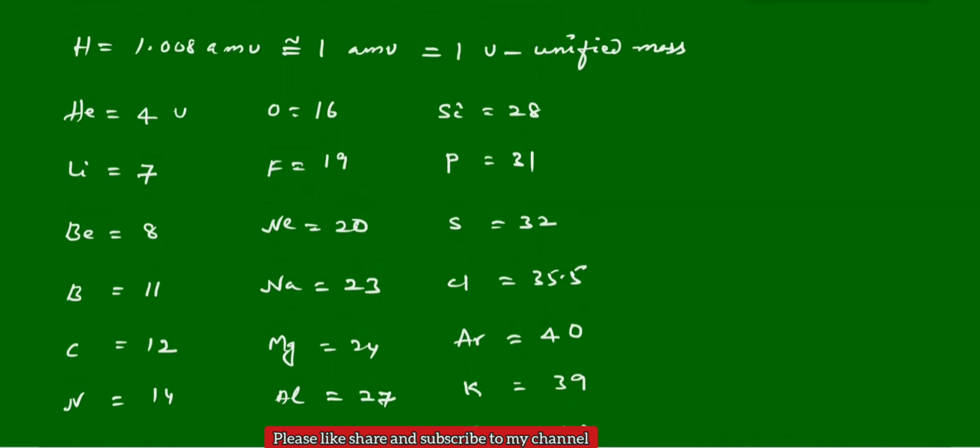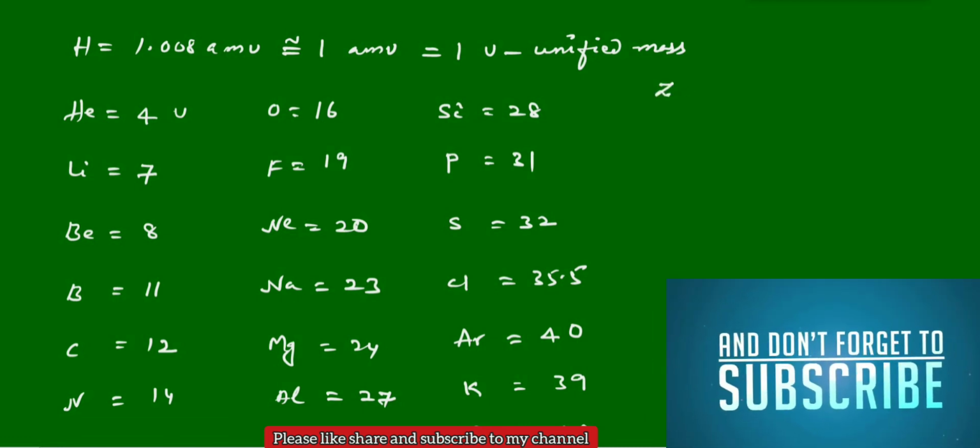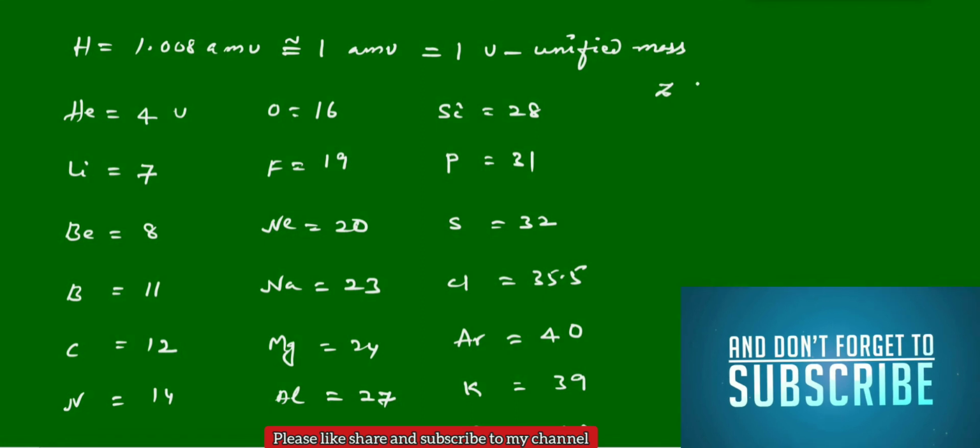And also we can remember these very easily, based on their atomic numbers. I think we discussed this last time already. It depends on whether the atomic number is even or odd. Let us take Z as the atomic number.